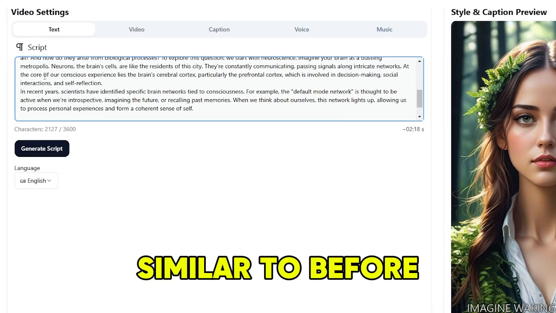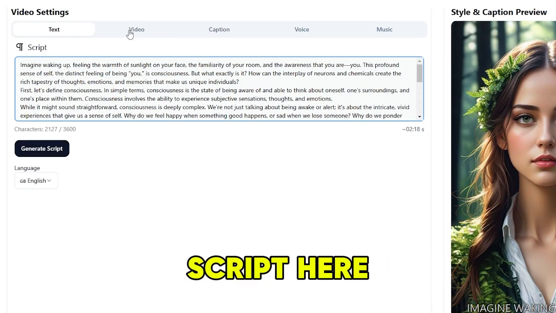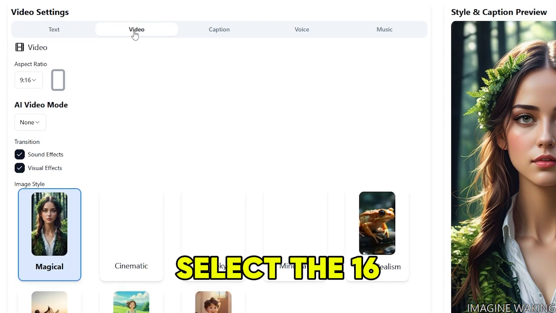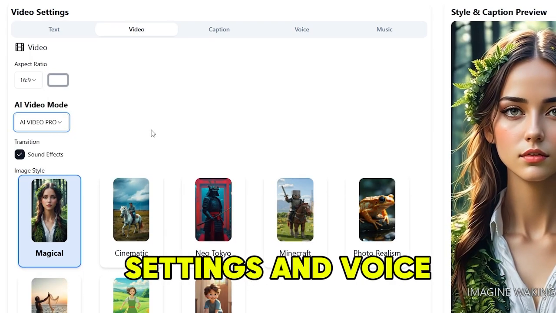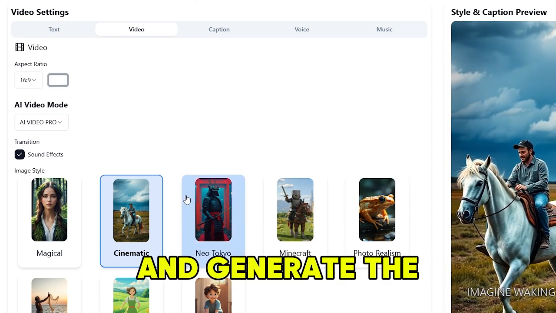The process is similar to before. Let's copy the script here, and this time we need to select the 16:9 aspect ratio. Now let's use the same settings and voice that we used before and generate the video.